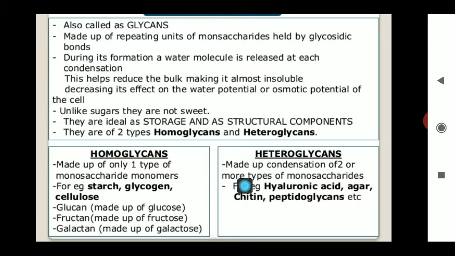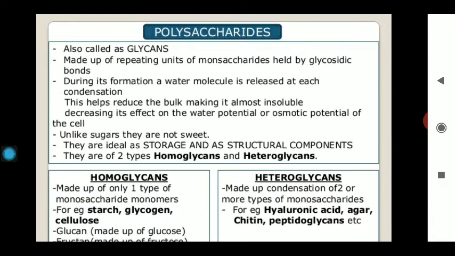Now, homoglycans and heteroglycans. Polysaccharides, also called glycans, are made up of repeating units of monosaccharides joined by glycosidic bonds. How do polysaccharides differ from oligosaccharides? In polysaccharides the number of units is n, while in oligosaccharides the maximum number was 9. During their formation, a water molecule is released after condensation.